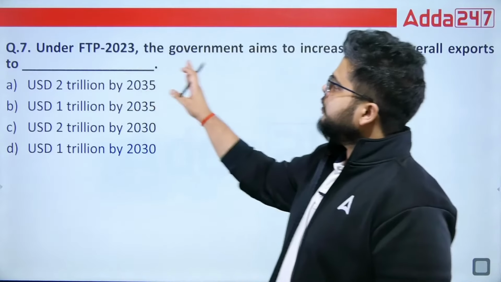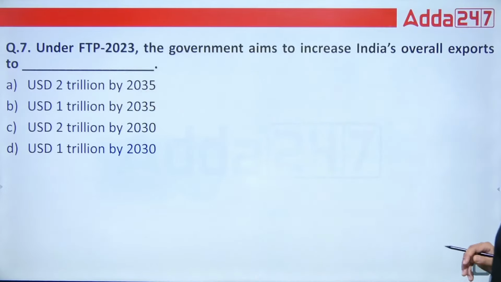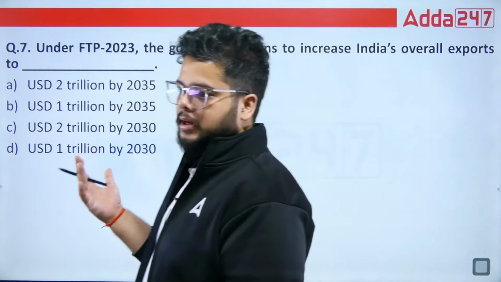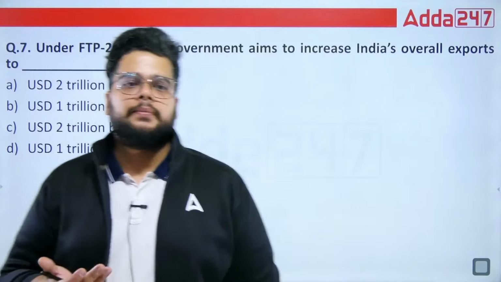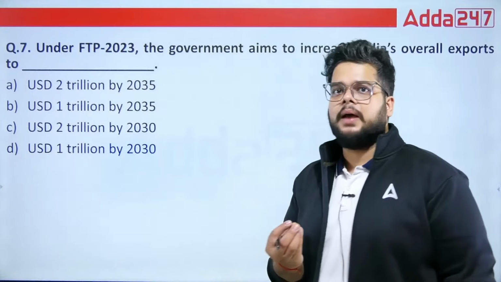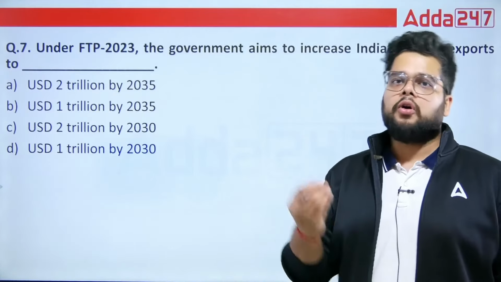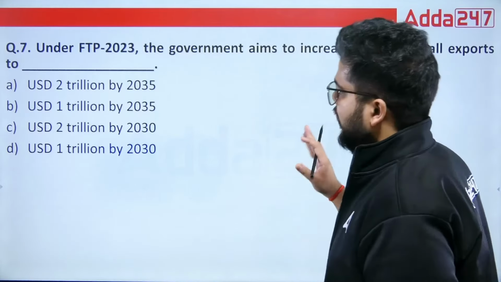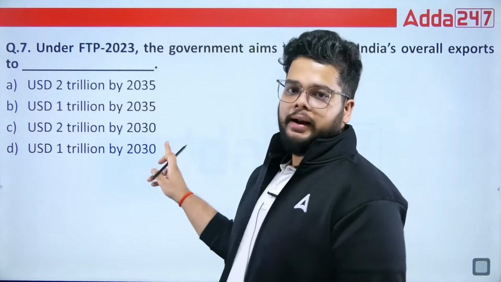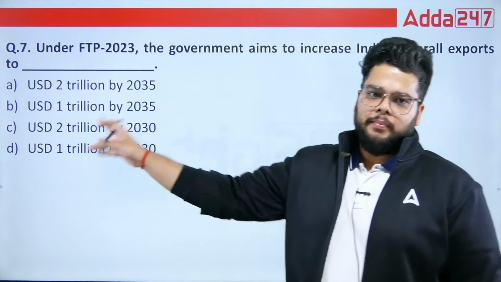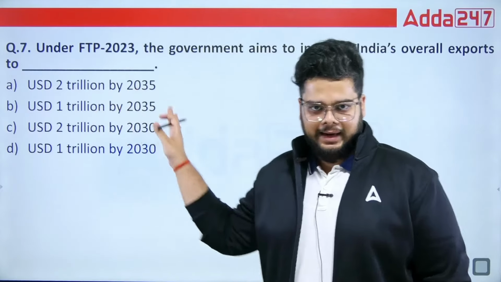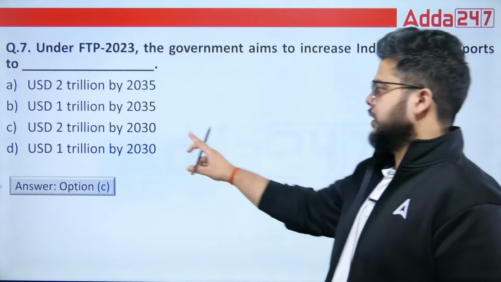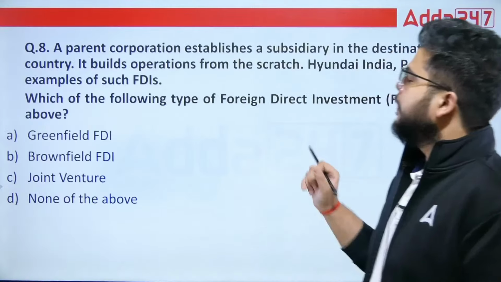Then under FTP 2023, the government aims to increase India's overall exports to what number? Here you must remember that in case the government has established a particular number, that automatically becomes important. And in FTP 2023, it is 2 trillion. But what is the target year? Right? With 2 trillion you can eliminate B and D. But what about the target year, 2035 or 2030? The right answer is 2030. So C is the right answer.